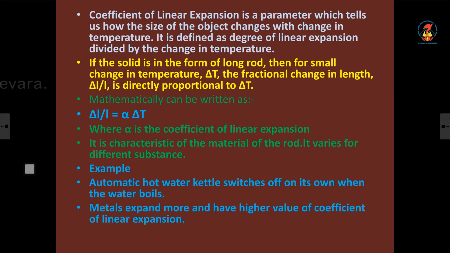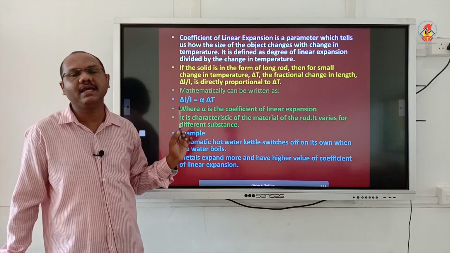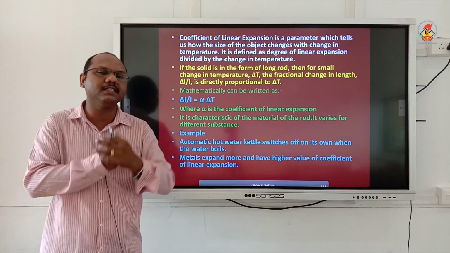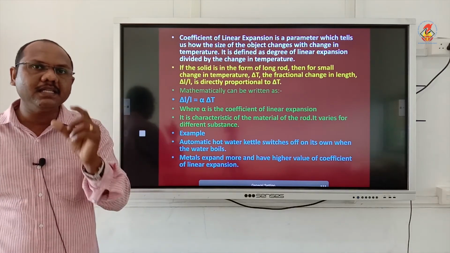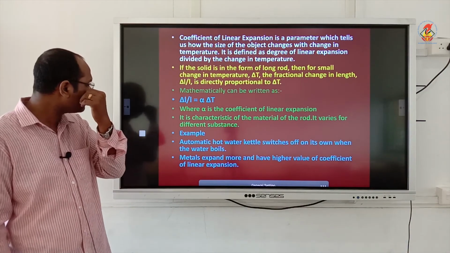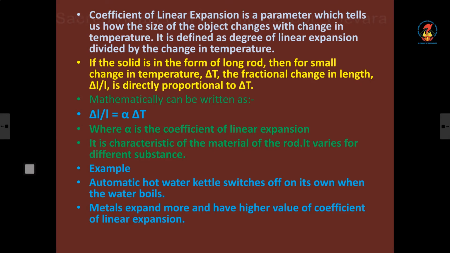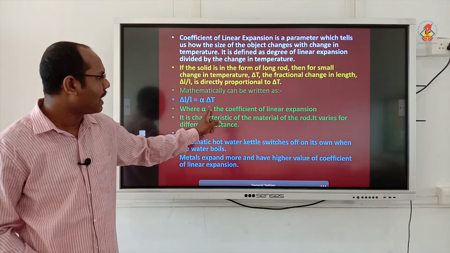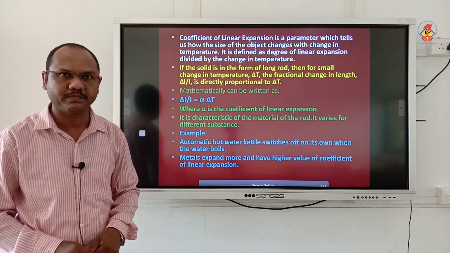So just see this equation first, then we will go to the sentences. I told linear expansion refers to the fractional change in length, which means change in length by original length. So I will be writing like this: delta L by L. Delta L is the change in length, L is the original length. So delta L by L, change in length by original length, is equal to a constant alpha into delta T. Delta T means rise in temperature and alpha is the coefficient of linear expansion.